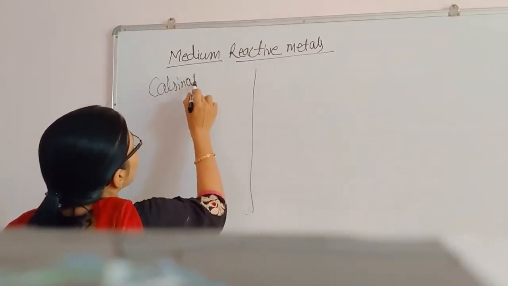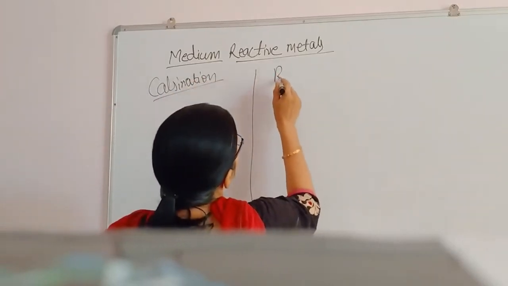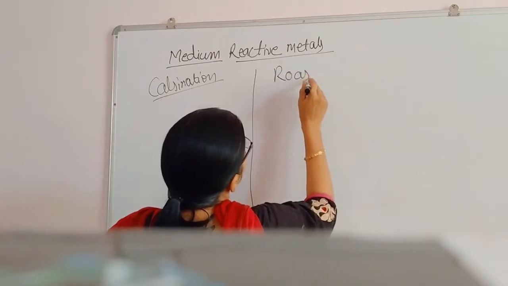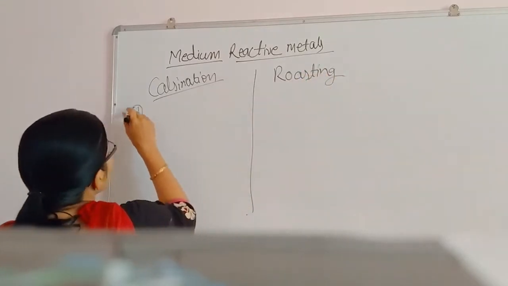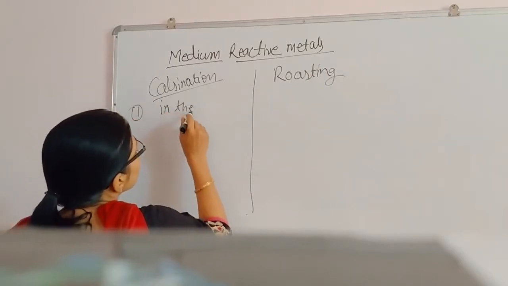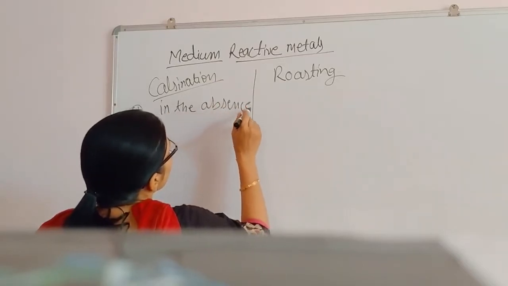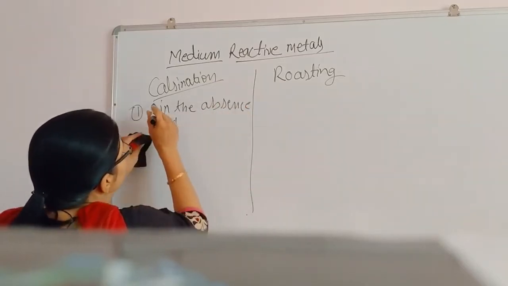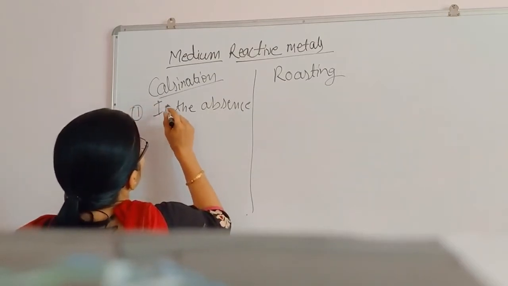Calcination and roasting. Calcination is done in the absence of oxygen, strong heating in the absence of oxygen.